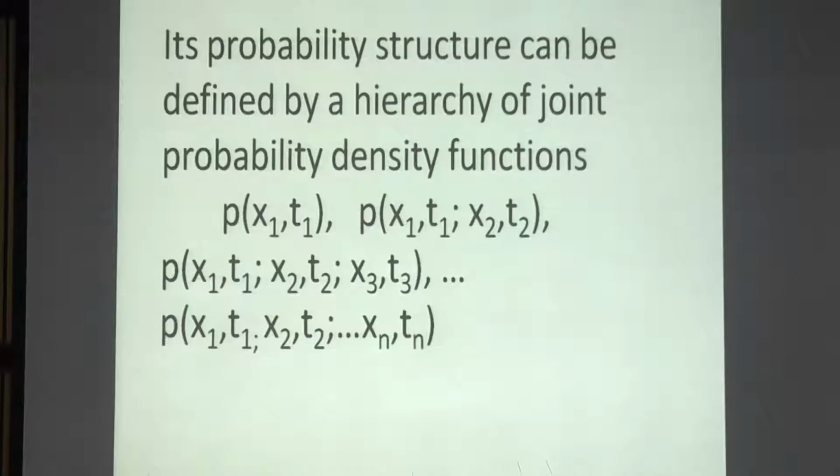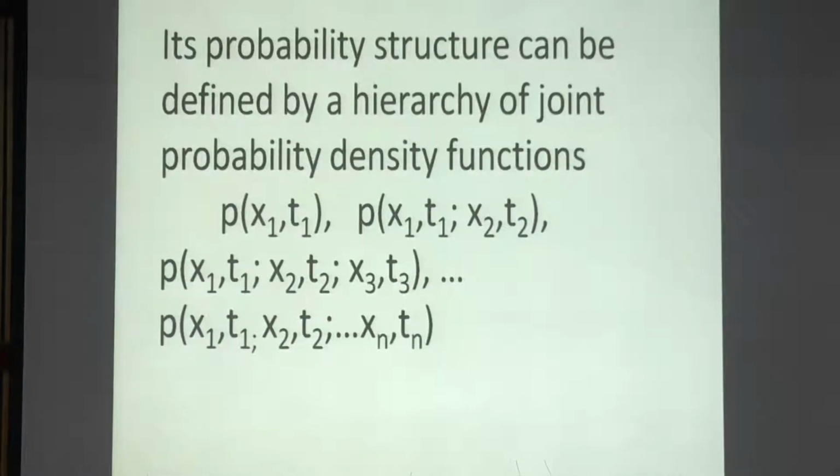When we interchange their positions, there will be no difference. The same thing is true when you define the cross information for two different random variables. But if I write this as x1 t2, x2 t1, then it is not the same, because this value is associated with the time t1, and this value is associated with the time t2.